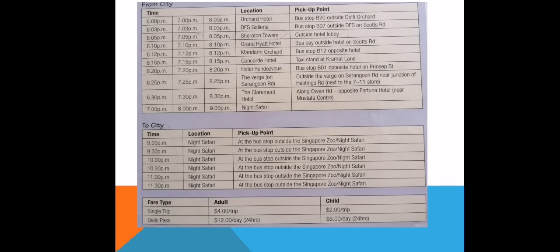All right, so I want you to open up your books to passage 3, and this is the table that you will find. There's a bus schedule to go to the Singapore Zoo night safari. And if you notice, there are different locations and pickup points and times. Also, there are different bus routes to the city, and they also included a table of the fare that you would have to pay if you were an adult or a child, or if you want a single trip or a daily pass.